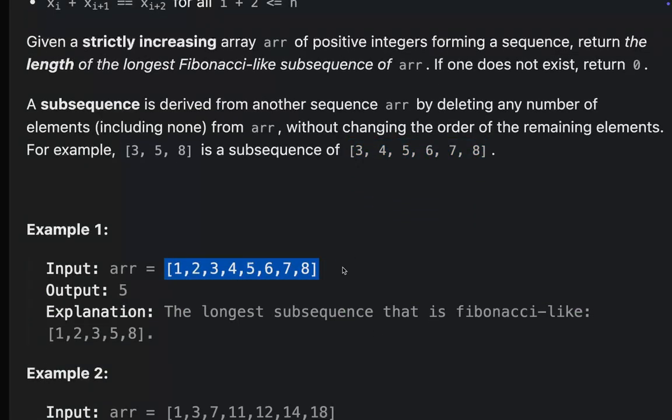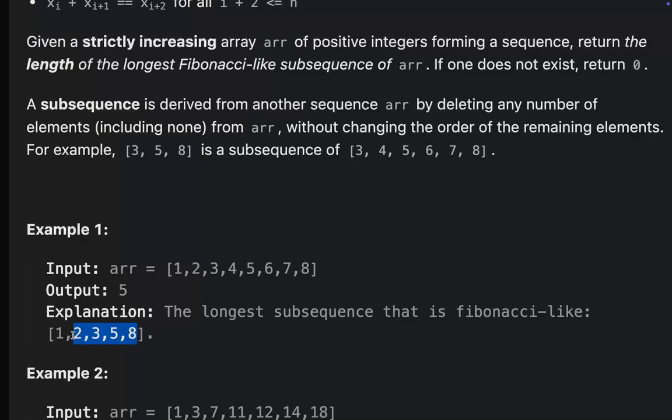Suppose we have given this array 1, 2, 3, 4, 5, 6, 7, 8, and in this the longest subsequence that we can find is of length 5. So 1 plus 2 is 3, 3 is there. The last two numbers' summation is 5, and the last two numbers' summation is 8.